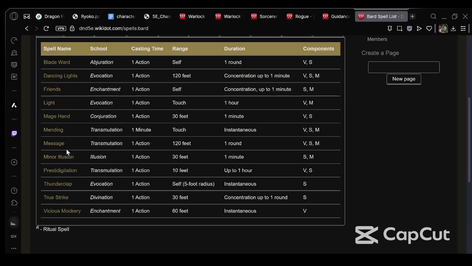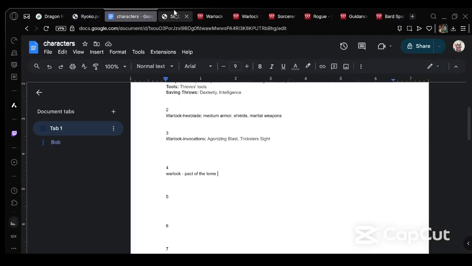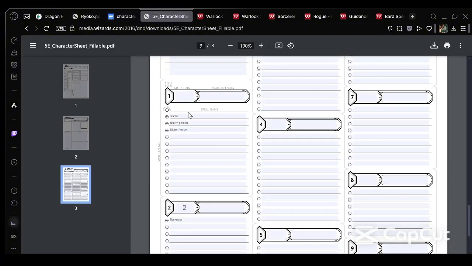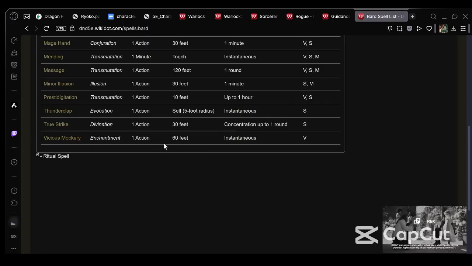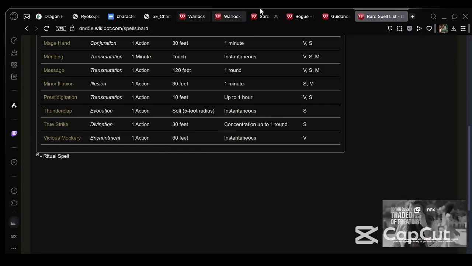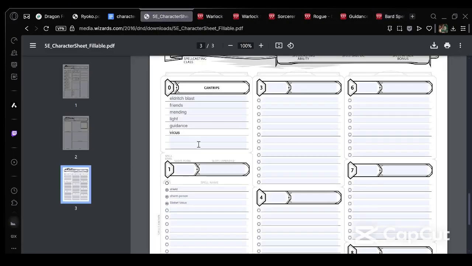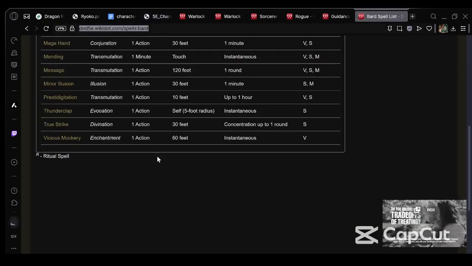So out of all these, let's go with Vicious Mockery, because that's just him yelling at someone, and he might actually not use it that much. That's not how you spell Vicious Mockery. And then he gets 1 more cantrip of his choice from the Bard spell list.